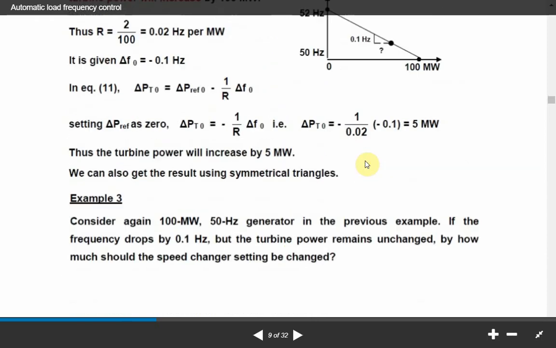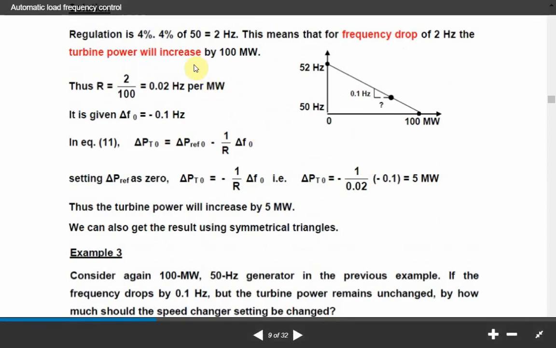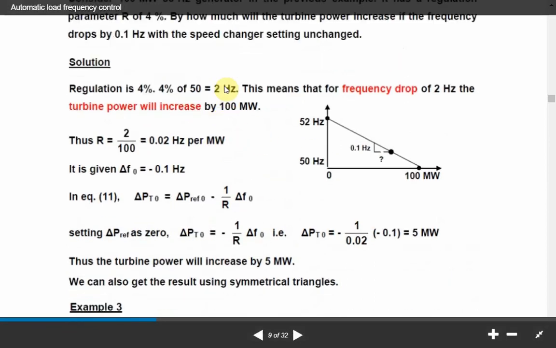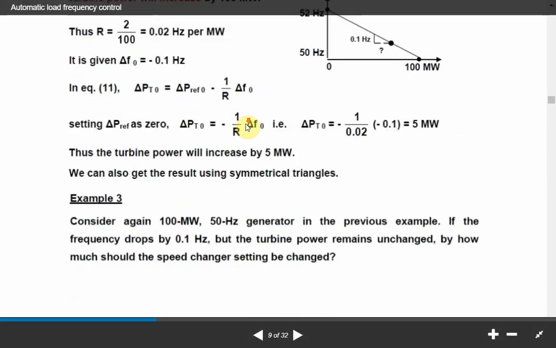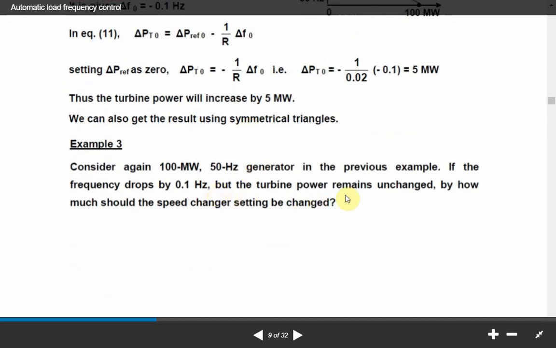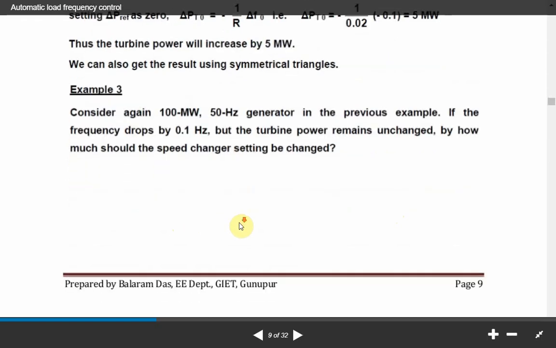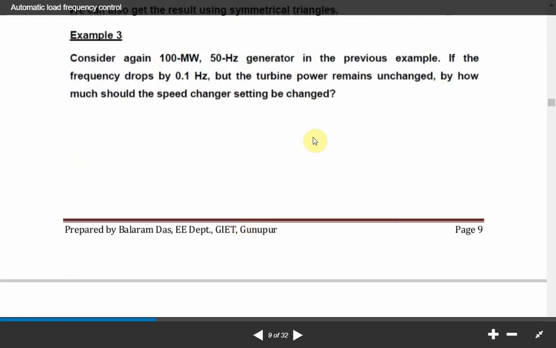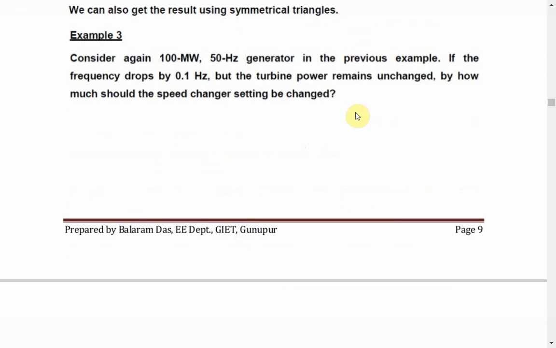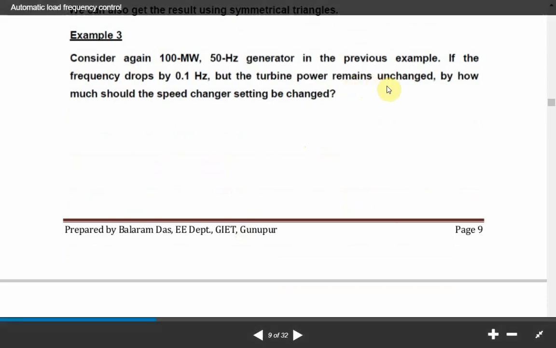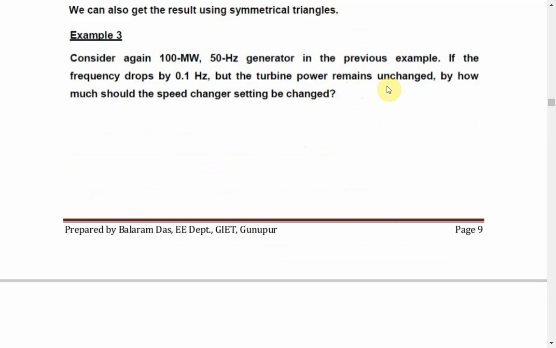If the turbine power remains unchanged, it means the power has been taken from the rotating masses.